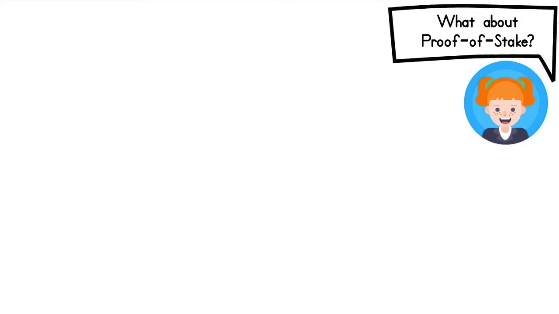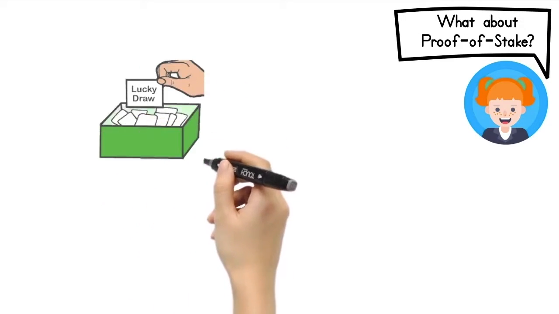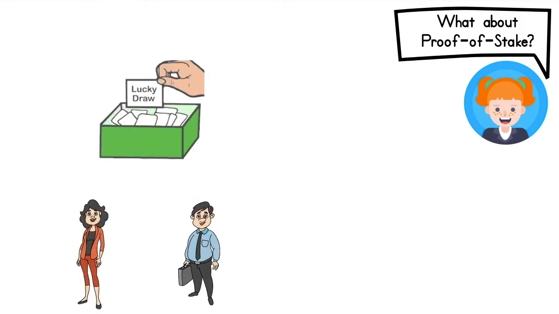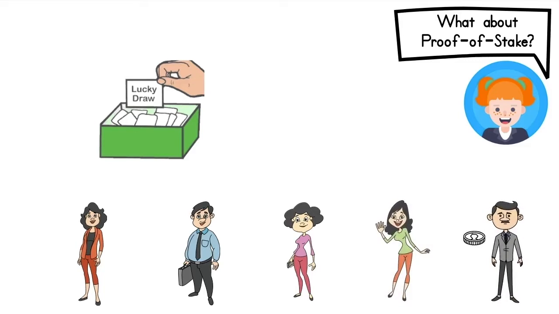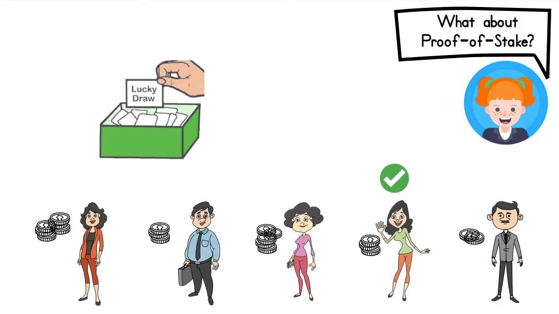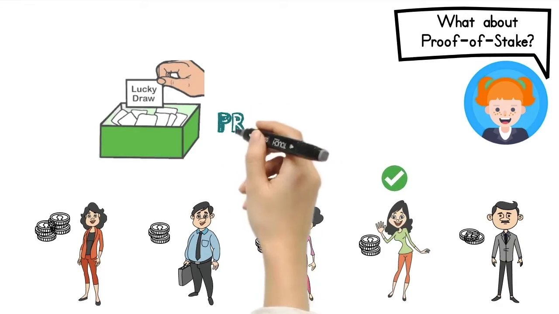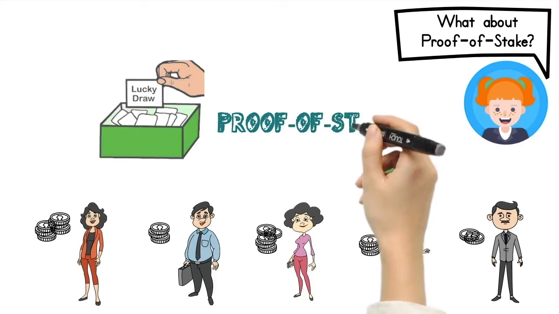We can imagine proof of stake as a lucky draw. Each participant will have to lock some funds in this game, and each unit of locked funds will earn the participant a ticket to the lucky draw. To get more tickets, the participant simply needs to lock more funds in the network. However, a participant with a lower stake could win the lucky draw too.